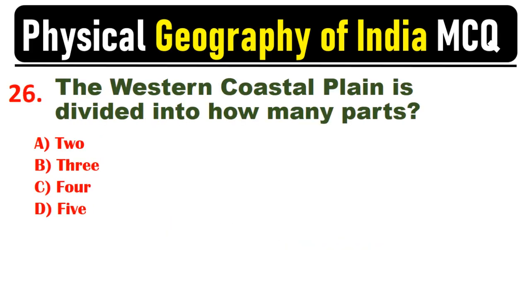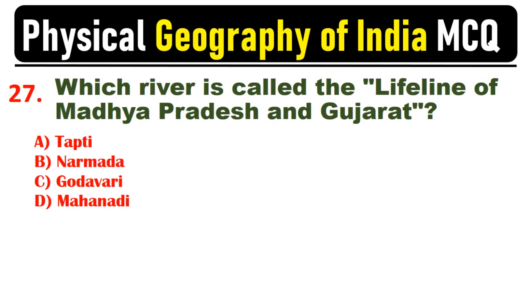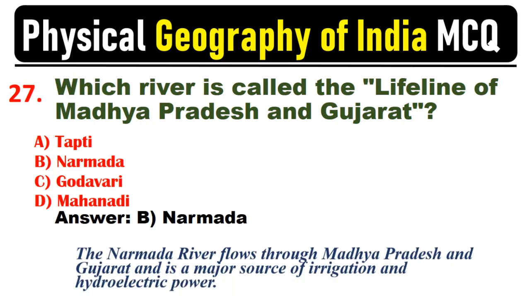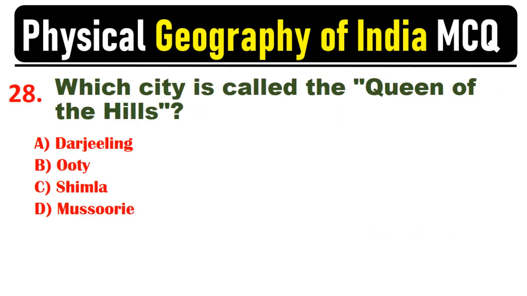The western coastal plain is divided into how many parts? Answer: B. 3. The western coastal plain consists of the Konkan coast, Malabar coast, and Karnataka coast. Which river is called the lifeline of Madhya Pradesh and Gujarat? Answer: B. Narmada. The Narmada River flows through Madhya Pradesh and Gujarat and is a major source of irrigation and hydroelectric power. Which city is called the Queen of the Hills?